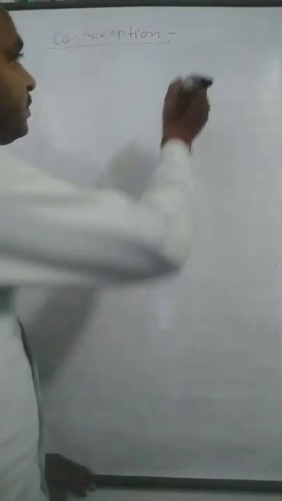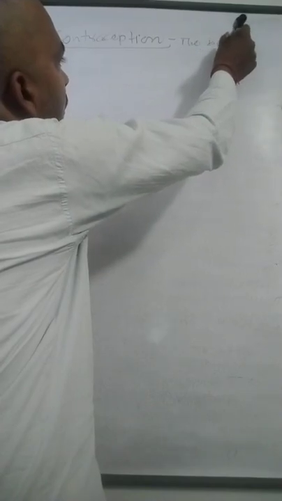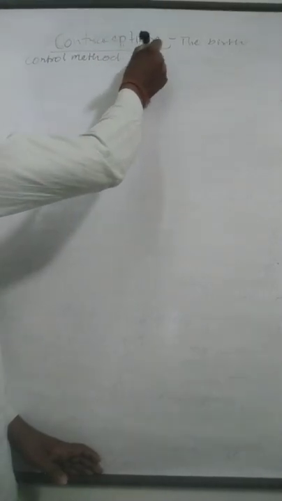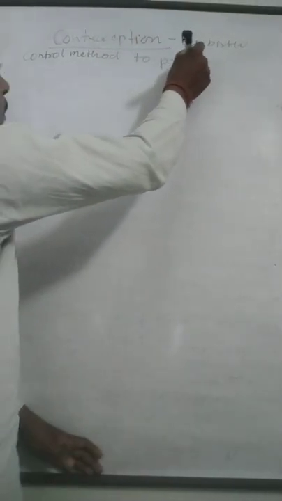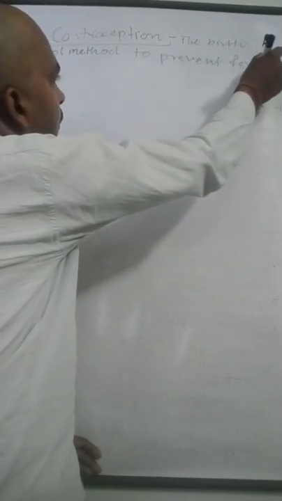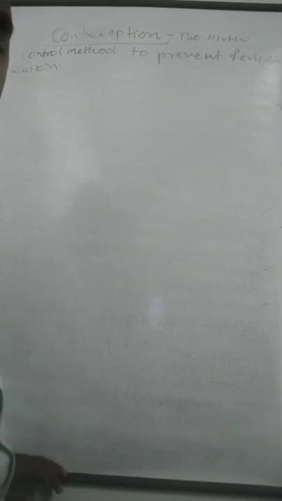Contraception: the birth control measures to prevent fertilization. The birth control method to prevent fertilization is known as contraception.